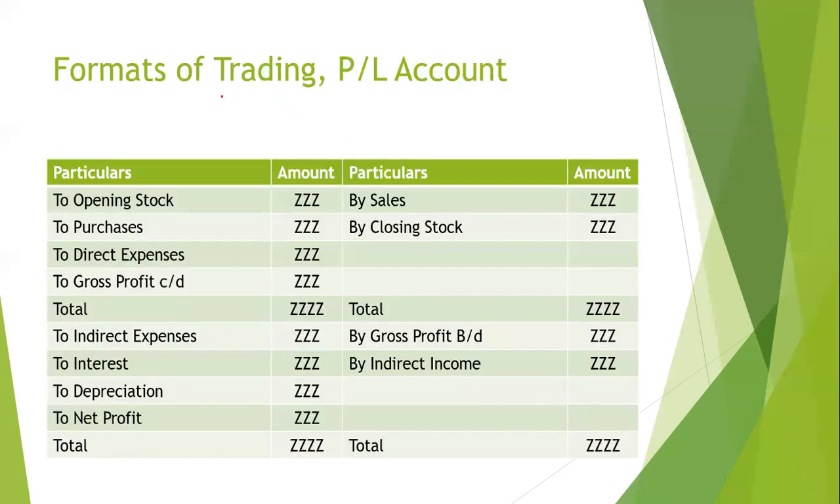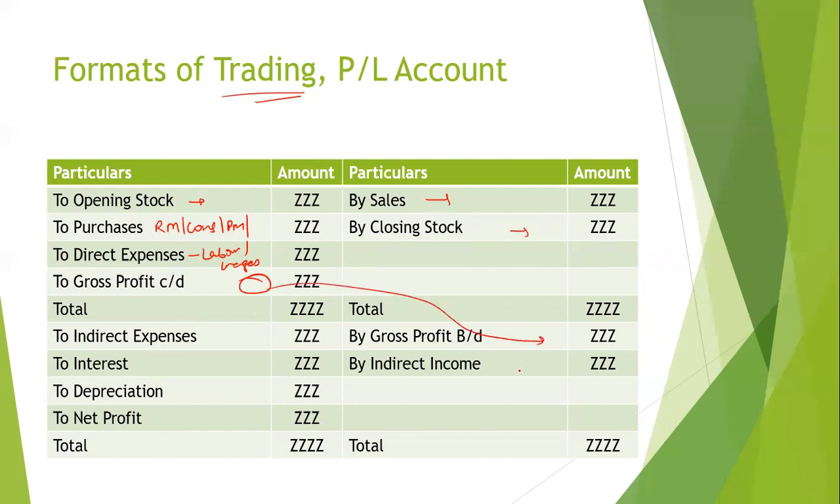This is the format of the trading and P&L account. See, this is opening stock. Then whatever we purchase, either raw material or consumable or packing material, we write here. We have direct expenses like labor or wages. We have sales, then we have closing stock, and this is the gross profit. This goes here.